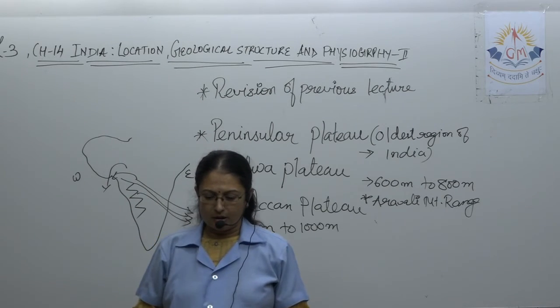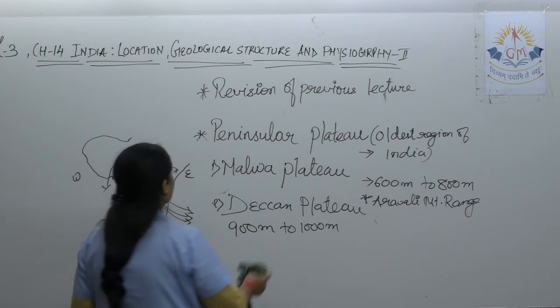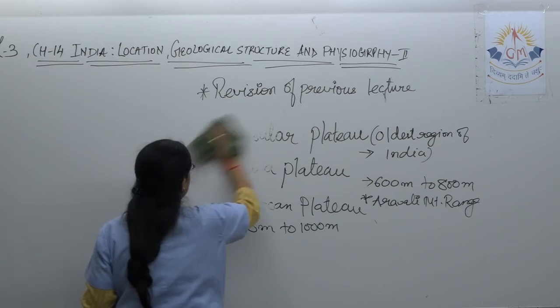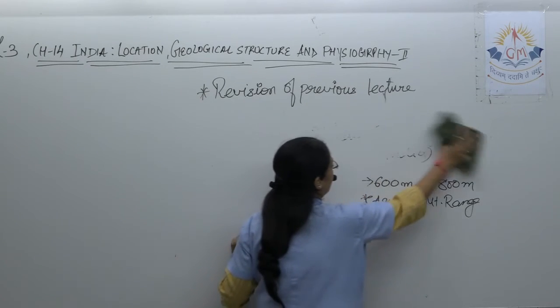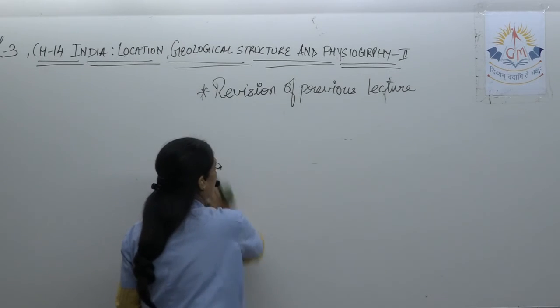Let's talk on the coastal plains along the sea coast. Very important point. Let's talk on it. As India is a peninsular country, so we have to talk about the peninsular plain. So one of the important points and concepts that we have to keep in mind.